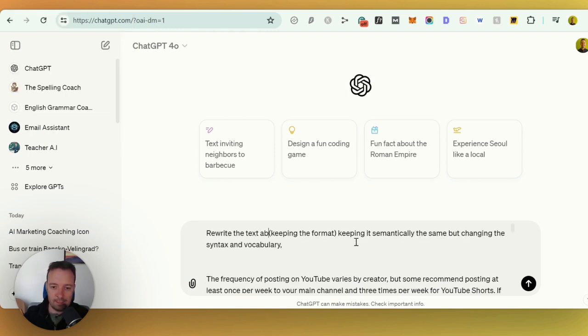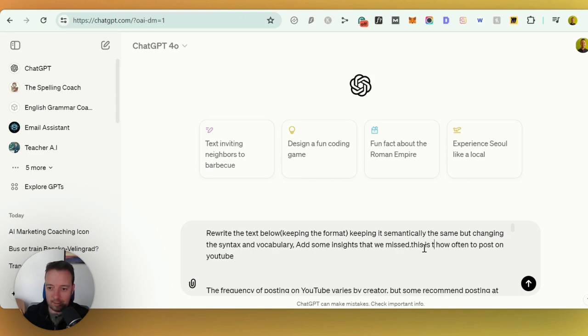My text here is: rewrite the text below, keeping the format, right? The format is very important that it stays the same, because maybe it's a bulleted list and Google is searching for a bulleted list. Especially in this case, I'll show you in a minute why that's so important. Keep it semantically the same, so the meaning is still the same, but change the syntax and vocabulary. So it's kind of rewriting it. The syntax is just the word order, and the vocabulary is different words. We'll also add some insights that we missed. Maybe it might also be good to add in the title, so let's just call it, "This is the name of my blog post."